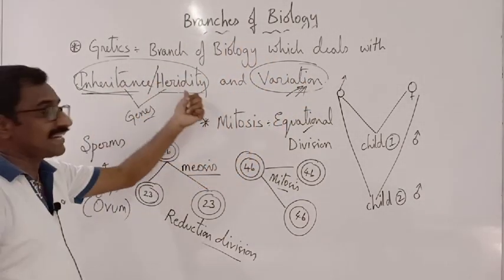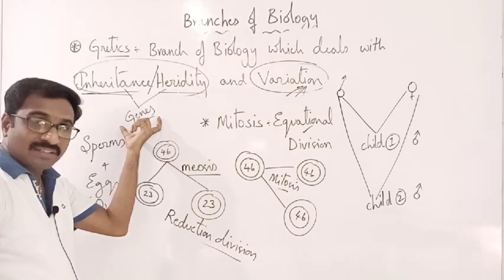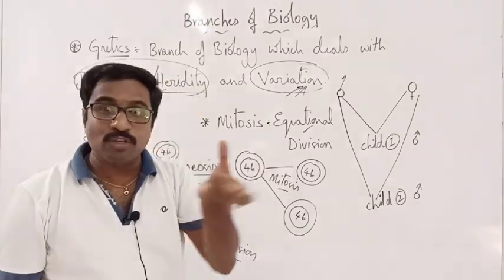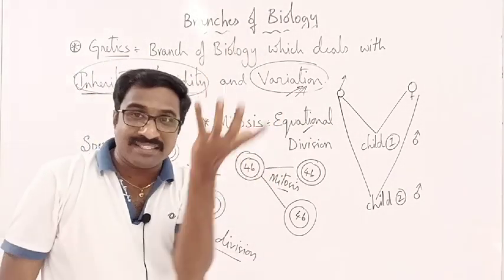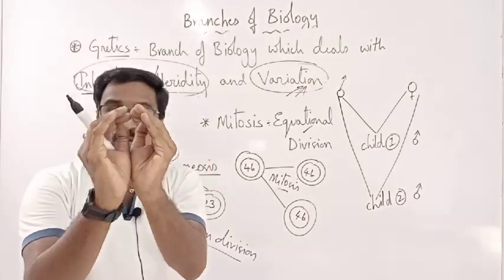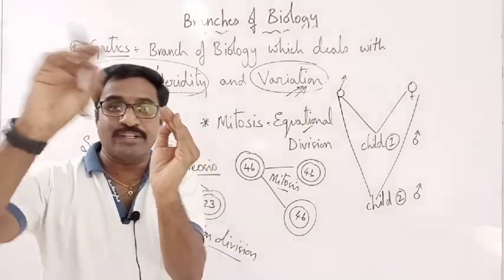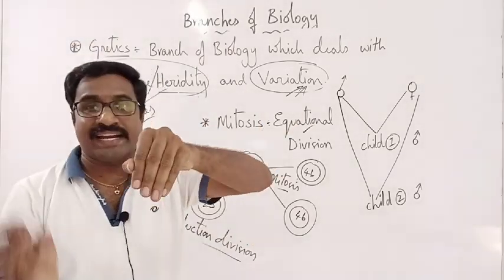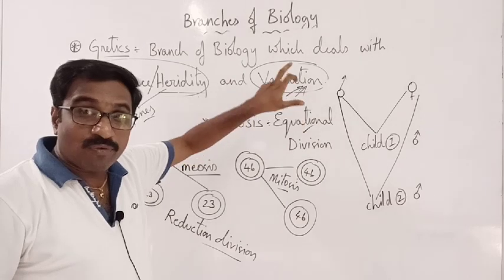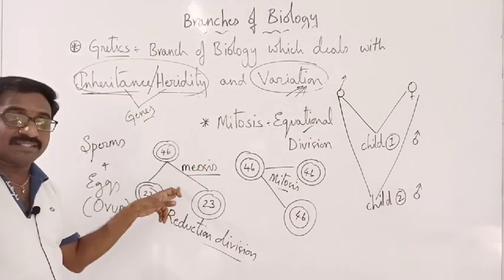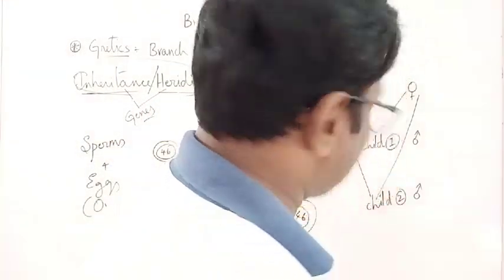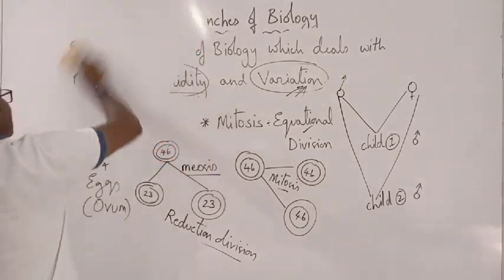So what is the cause for inheritance and heredity? That is genes. The genes are present in the DNA. DNA is present in the chromosome. Chromosome is present inside the nucleus. Nucleus is present inside the cell. See how minute it is. So, in a cell, the nucleus; inside the nucleus, chromosomes; chromosomes having DNA; DNA having the gene. Like that. Next, variation. The variation is because of meiosis, that is, because of reduction division. That's the most important concept for genetics.